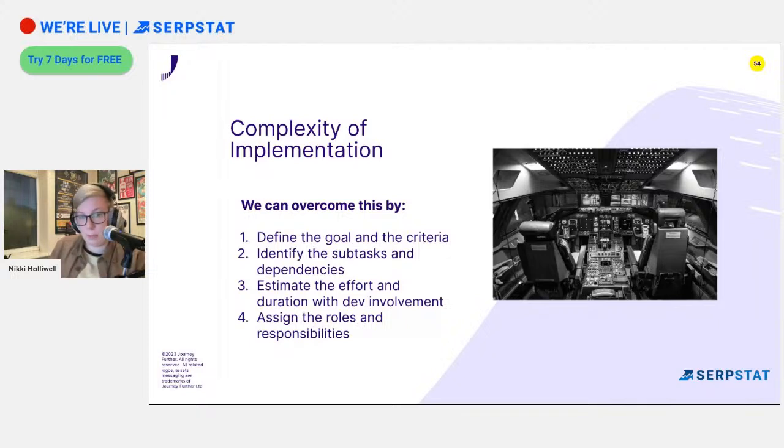Estimate the effort that might be needed and required from the wider team as well as from the development teams. And then assign roles and responsibilities for each task so that everybody knows where they're up to and where they need to get involved.